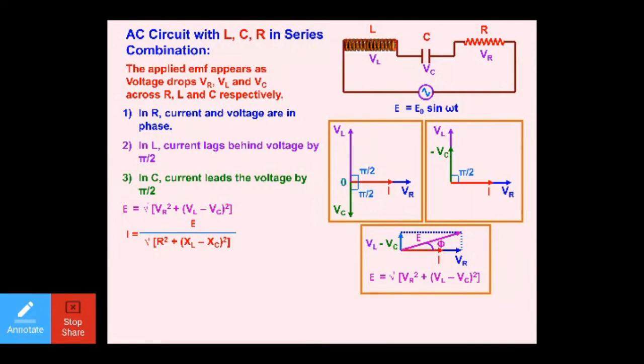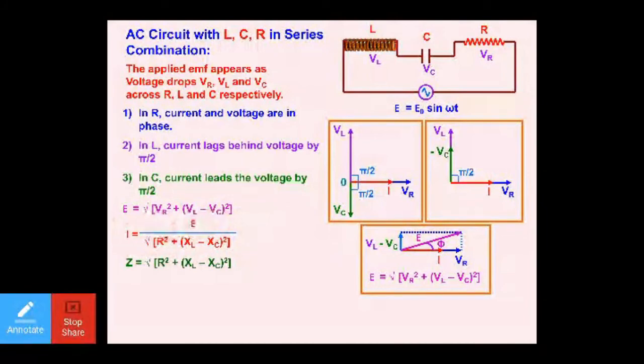Dear students, one more thing. You already know by Ohm's law, V is equal to IR, so I is equal to V upon R. Here, instead of potential, we have EMF E, so E upon the resistances. Resistance means opposition. The resistance offered by the resistor is R, the opposition offered by the inductor is XL, and the opposition offered by the capacitor is XC. So this is the value you will get. This denominator means the combination of oppositions.